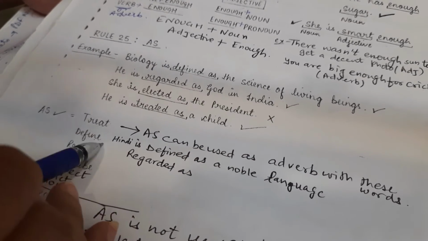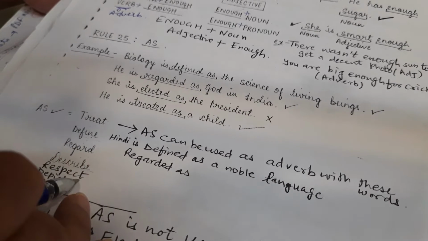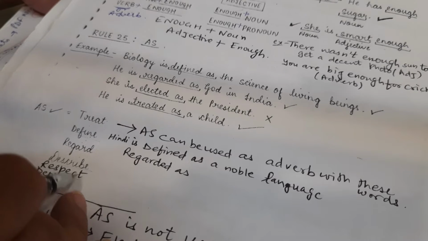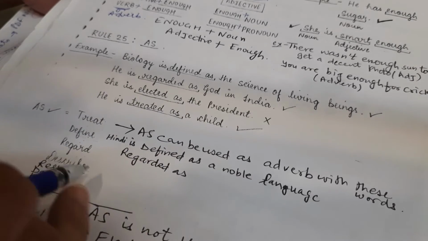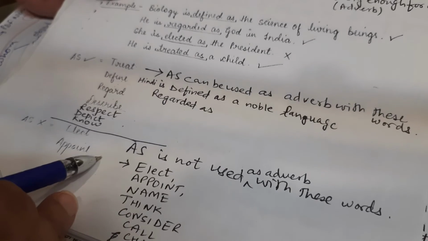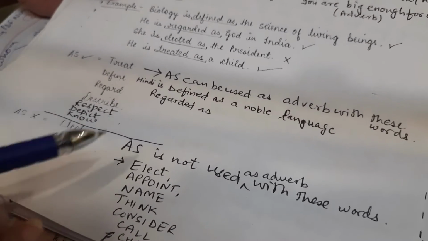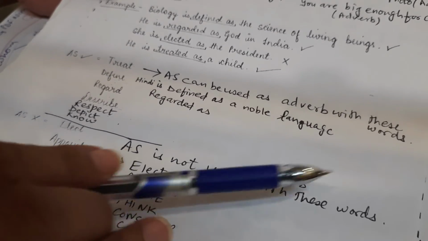Treated as, defined as, regarded as, describe as, respect as. I respect you as my father. मैं आपकी ऐसी रिस्पेक्ट करता हूँ जैसे कि मैं अपने फादर की करता हूँ. Depicted as, known as. Now one thing more, कुछ ऐसे words होते हैं जिनके साथ हम as बिल्कुल भी use नहीं करेंगे. We will not use as with these words, right? It is not used as adverb with these words.